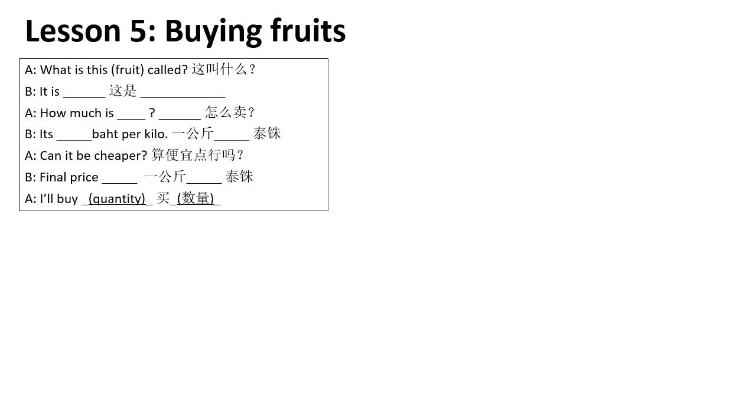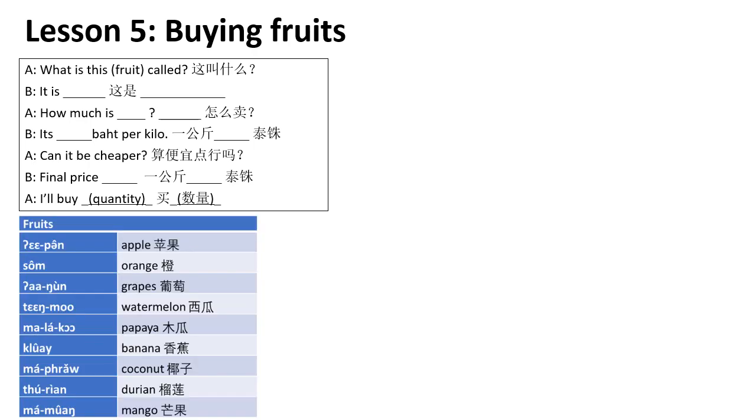Okay, let's first take a look at some vocabulary. Since we are talking about fruits, this is a list of very common fruits. Of course, there are some of your favorite fruits that are not here. You can check it out later. Okay, but here are some common fruits. Apple, we called apple. Apple. Okay, and apple comes from the loan word in English, so it sounds like apple, right? Orange, we call som. Som. Grapes is angun. Angun. Watermelon, tangmo.